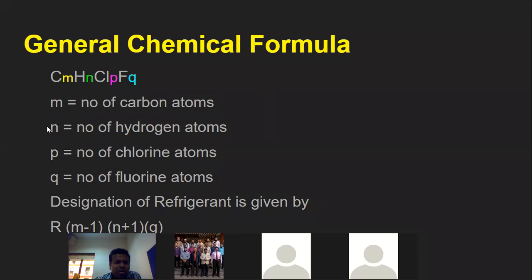We write that as N. P is related with the chlorine. How many chlorine atoms you have? That is P. Q is related with the F. How many fluorine atoms you have? That is Q. So number of carbon atoms are M, number of hydrogen atoms are N.